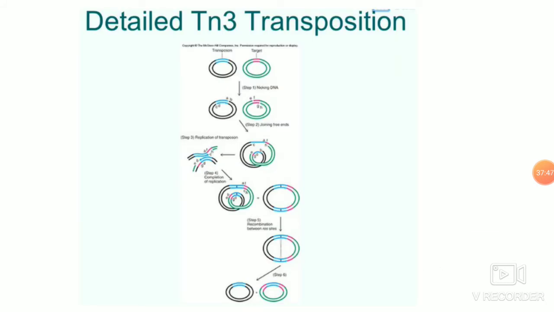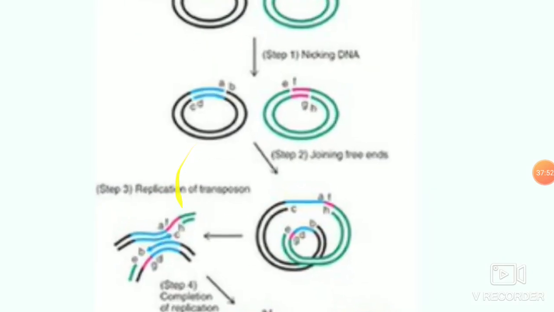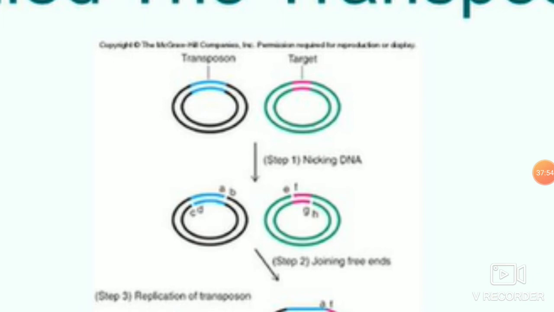Now the transposition of TN3 is by a replicative mechanism. Suppose you have two DNAs. Here for simplification I have taken two plasmids. One is the TN3 containing plasmid with the transposon, and another is the target plasmid where this shifting of the transposon can happen.